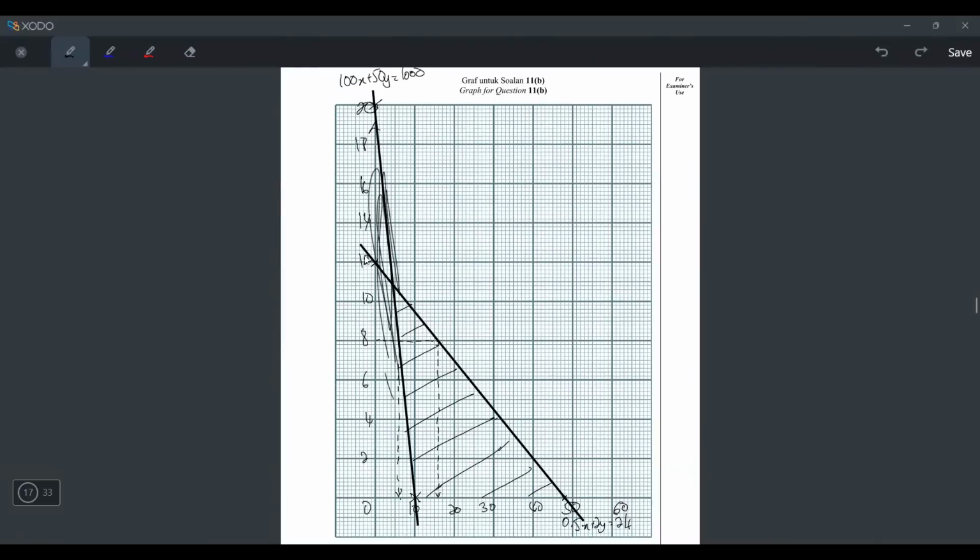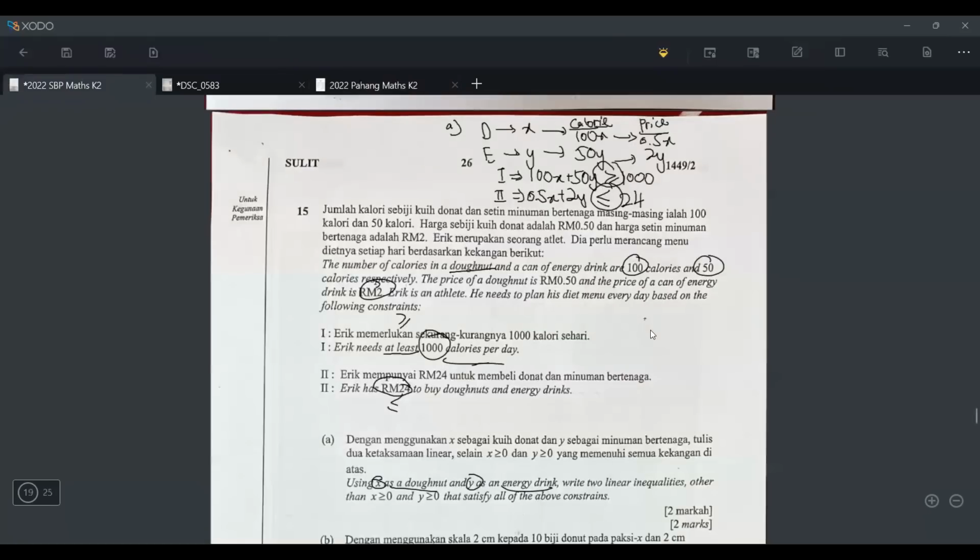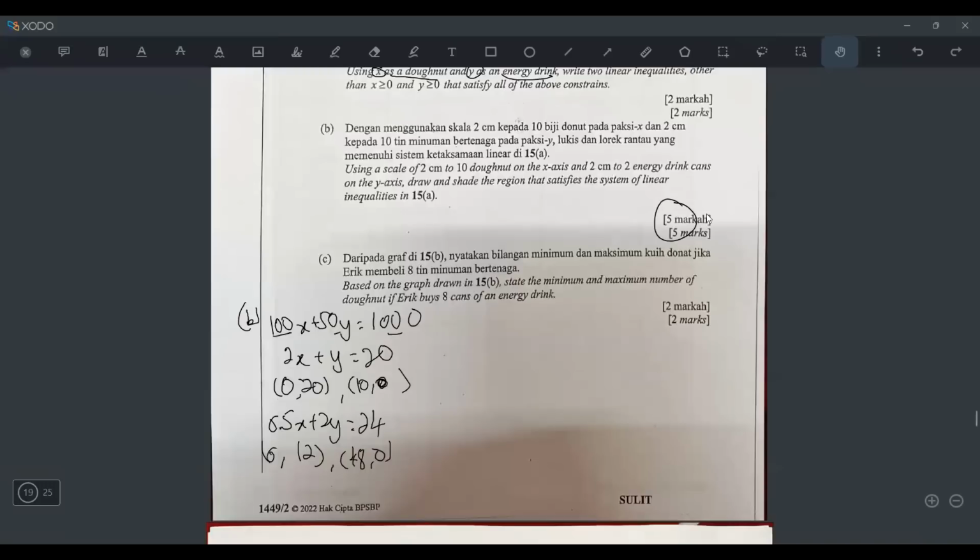So if this line is bigger, it means shade upwards like that. But then the second line has to be smaller, so shade downwards. So the overlapping part is only this triangle. That is why that is the part that I shade. And after I shade that, I get 5 marks. That's all. And I get the 5 marks already.